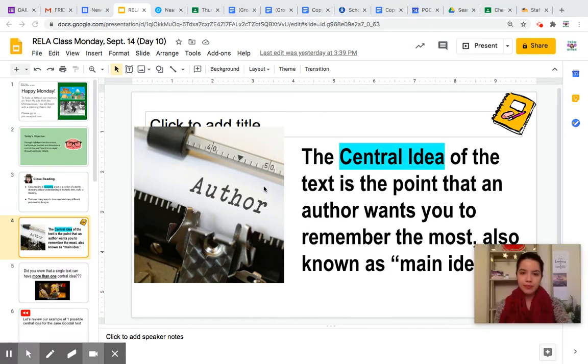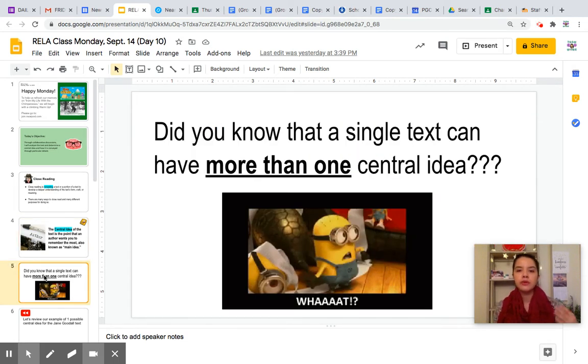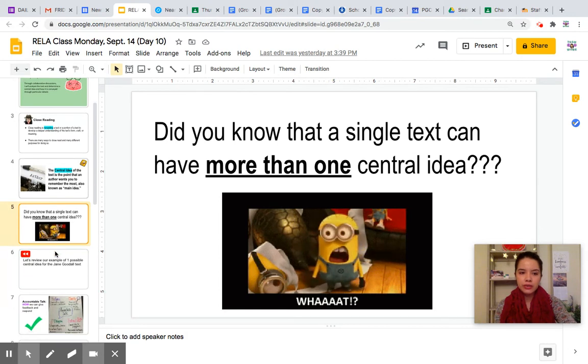That's the main idea. Remember, on Friday we said that we're trying to get away from this term, main idea. We're trying to call it the central idea now in middle school. And from Friday, in a story there could be more than one central idea. That makes sense, right? Even in movies, sometimes the central idea might be to not give up, even though the character's struggling. So we could see more than one. Today we're going to continue working on what we did on Friday.